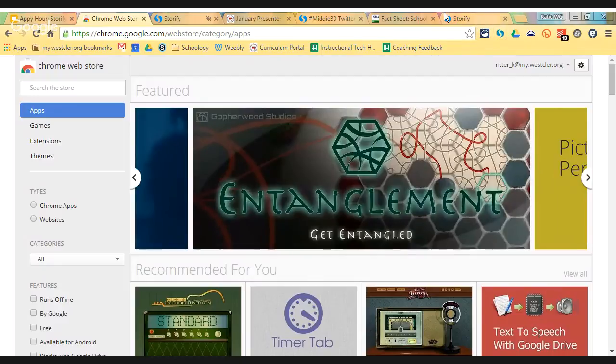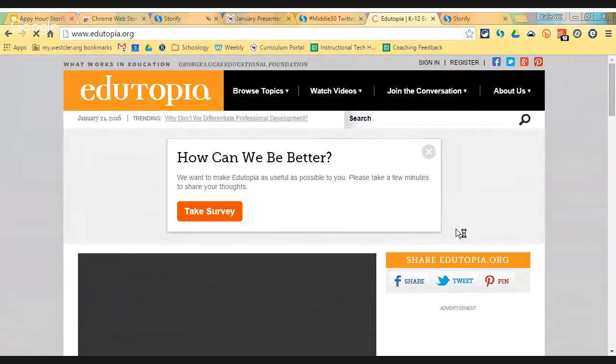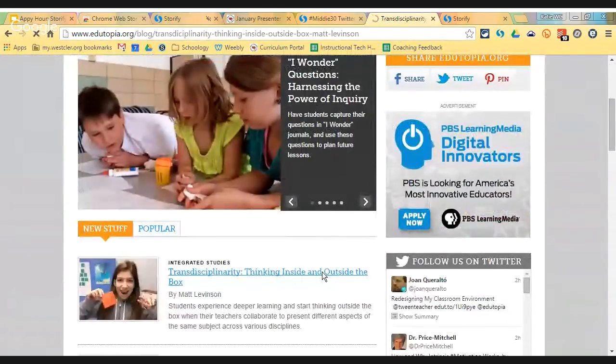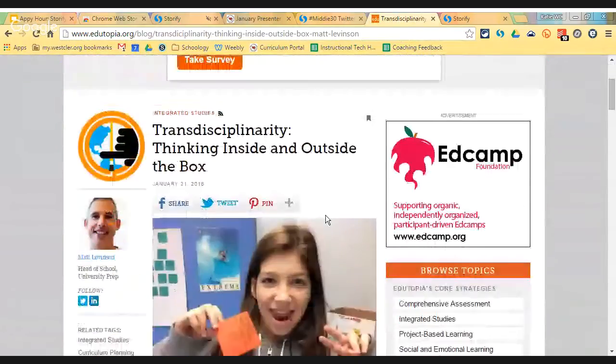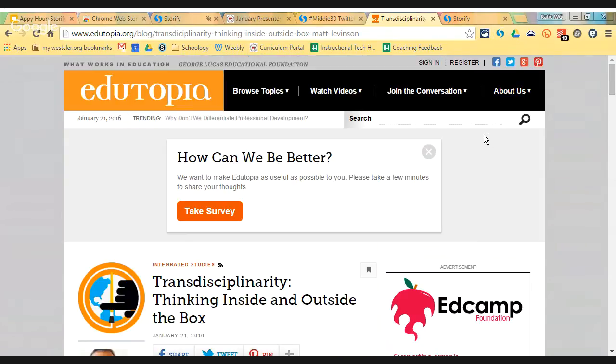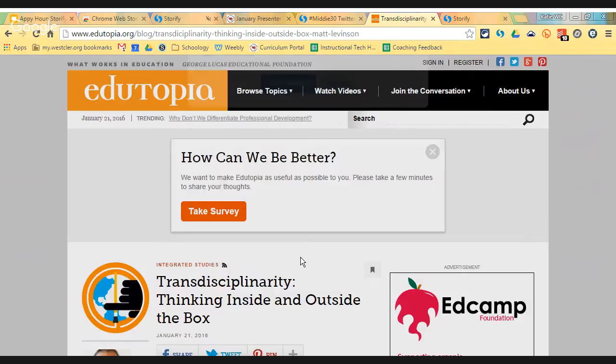Now, what does this handy little extension do? So let's say that we were searching the internet and found this great article on Edutopia, and I really want my students to see this. But I'm not going to be ready to create my Storify on this topic that we're covering in class until next week. But I don't want to forget that this would be an awesome article to include. Well, the extension kind of acts like a little bookmarking tool, and it saves it for you. And all you have to do, whatever website you're on, if you click your Storify extension, it will let you add this element or this website to Storify.